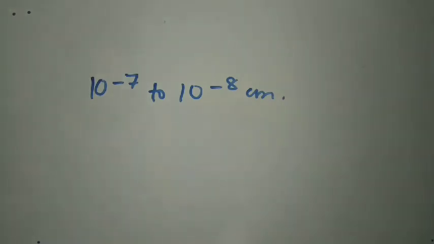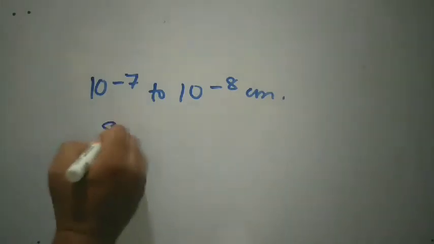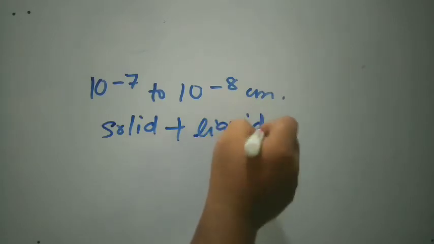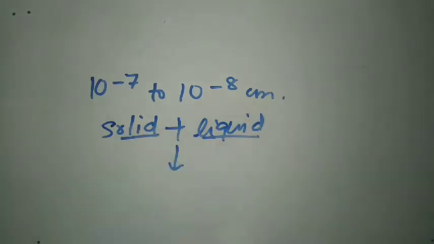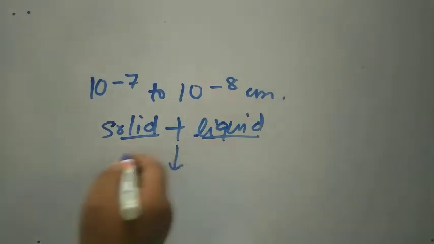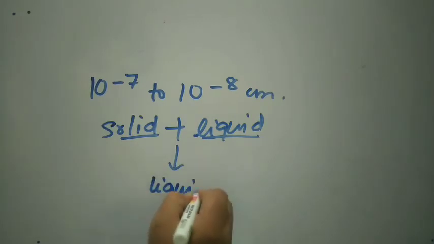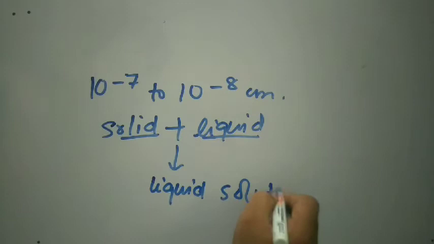Fourth property: solution is a single phase homogeneous mixture, that is, when a solid and a liquid are mixed we will obtain a single phase liquid solution.